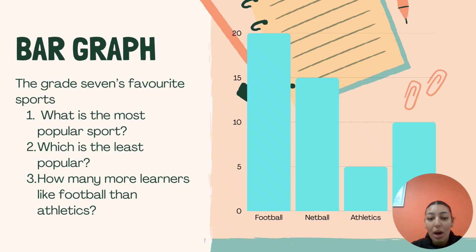Now let's go back to our bar graph. As you can see, there's one bar that stands out the most. Let's write that down. Now, which is the least popular? Going back to our bar graph, we can see there's one little bar that stands out the most. Write that down. Now, how many more learners like football than athletics? We do a simple equation: 20 minus 5, and we get the answer of 15.